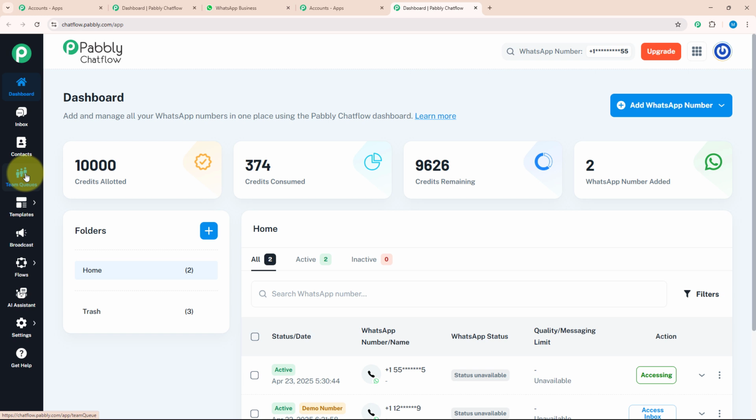After team queue, we have the template section, where you can create customized templates, and by creating customized templates, you can give a personal touch to your chat. After template, we have the broadcast section, where you can send bulk messages to your customers with the customized template. Below the broadcast section, we have flow. Flow is a powerful tool to create a chatbot in Chatflow. After that, we have AI Assistant, Setting and Get Help.